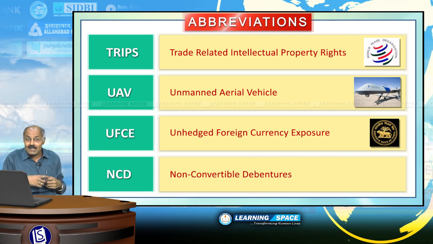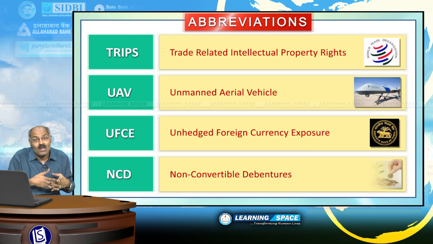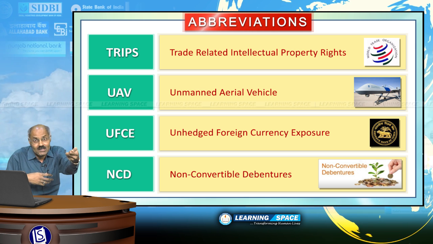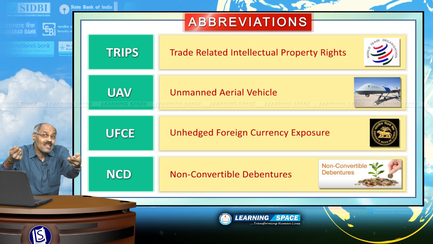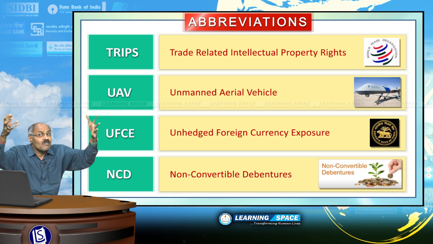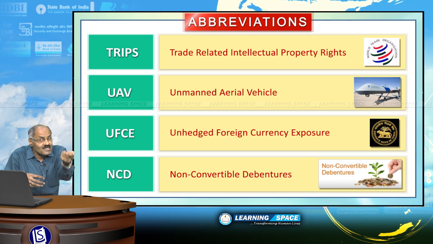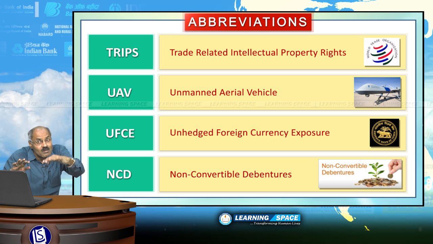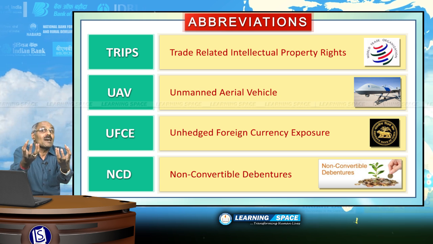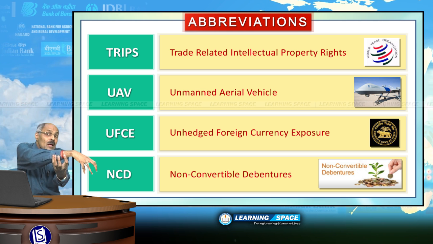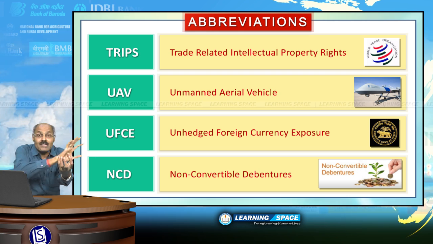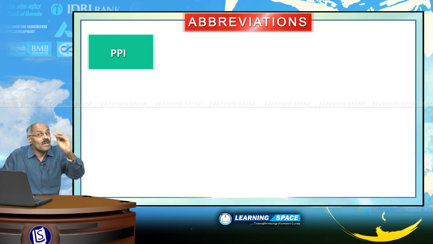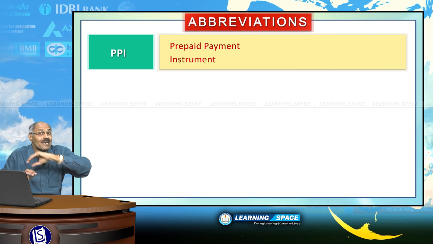Non-convertible debentures. Debentures, all of you are well aware. Companies take loans from the public by issue of debentures. If governments take loans, then they are called bonds. What are non-convertible debentures? Debentures are basically loans taken by companies and they are not convertible. Convertible debentures means these loans can be converted to equity or shareholding, but non-convertible debentures cannot be converted to shareholding, right?